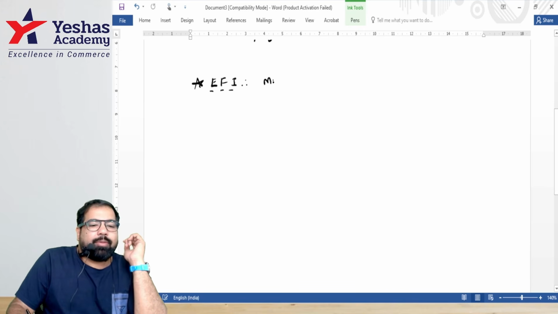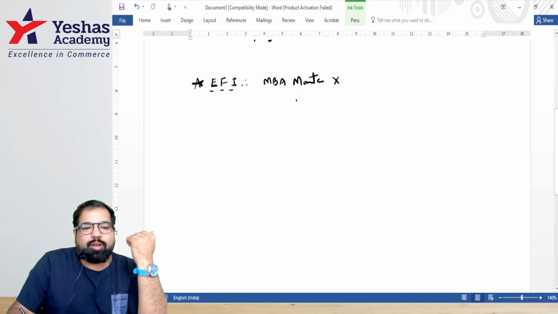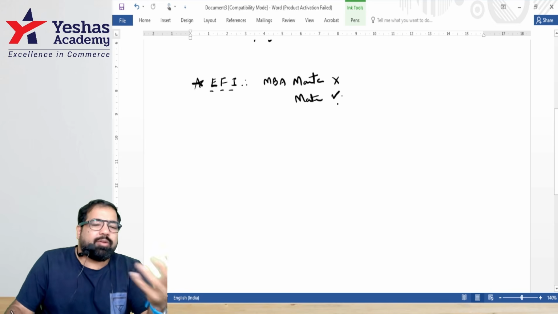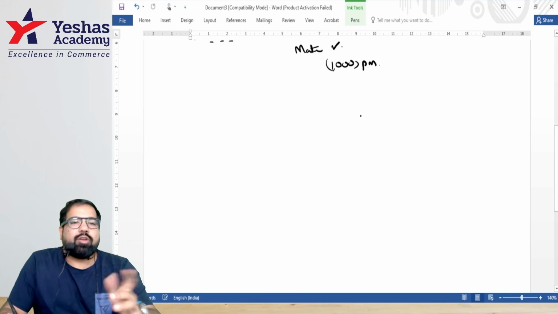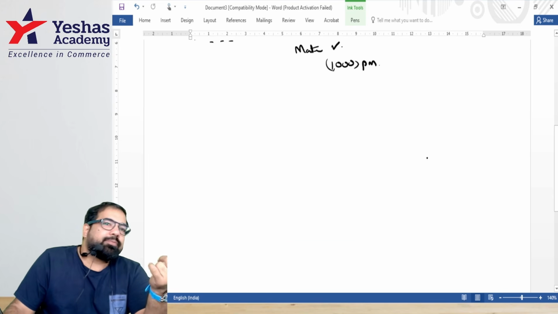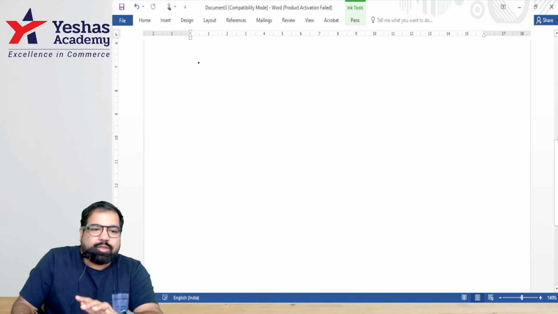Guys, if you go for an MBA and the master is paying for it, this is not a taxable perquisite. But if your spouse or relatives go for an MBA, and the master is paying for it, is that a perquisite? Yes. For children, the government reduces it by 1,000 per month. All right. And if your children go to a Reliance school and you work for Reliance only, then it is the amount charged by similar schools in the neighborhood. Let's go to the next one, guys.